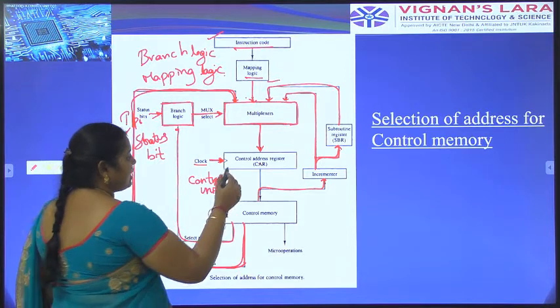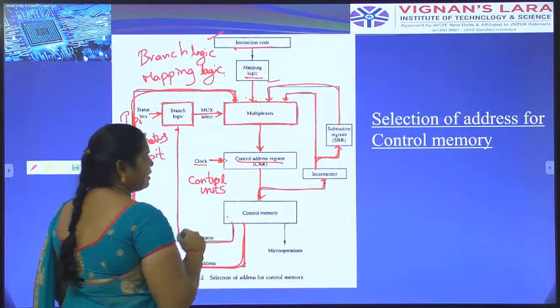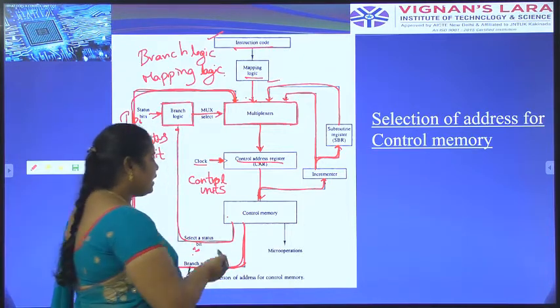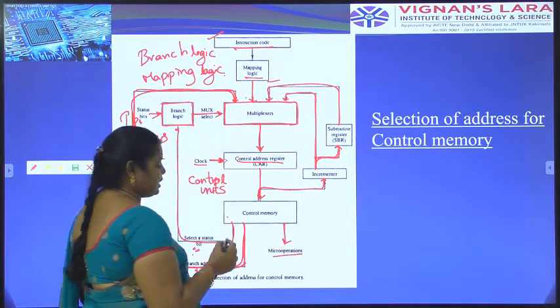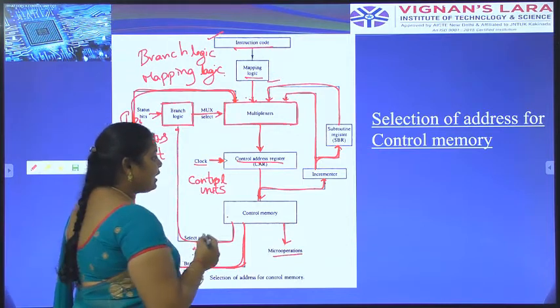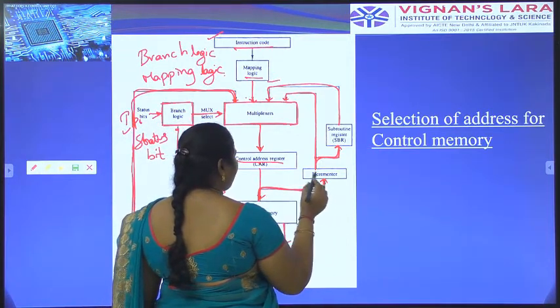Okay, this is the control address register. It transfers the memory address to the control memory. Here in control memory, we have to perform the micro operations and micro instructions. That's why we have to place the micro operations here. Okay, the increment operations will be performed with the help of control memory.